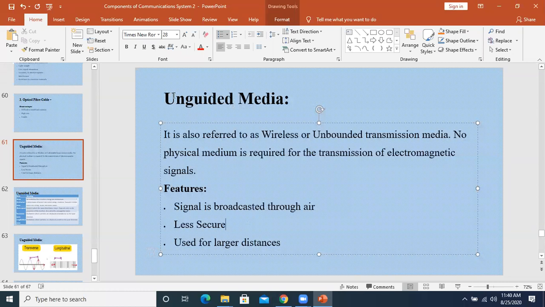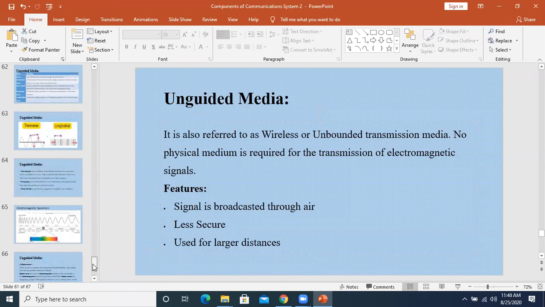But when we talk about the unguided media, it is less secure because the signal is there in the air, available in the air. So when the signal is there, it can be approached in order to hack it. This is one feature which is a disadvantage, but the advantages are more in number. It is used for larger distances. Normally for larger distances, it is better that we use the unguided media. For satellite communication and long radio communication, we are using different kinds of unguided media.